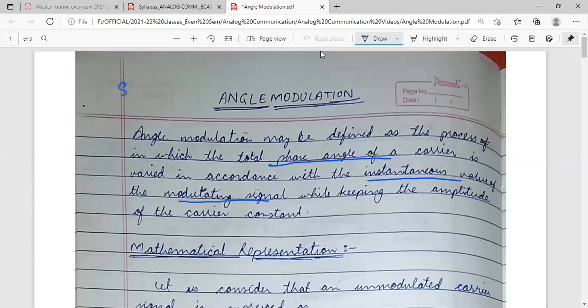Let the signal be s(t) equal to A cos(omega c t plus theta). This A is the amplitude and this is the total phase angle. Omega c t plus theta is the total phase angle.